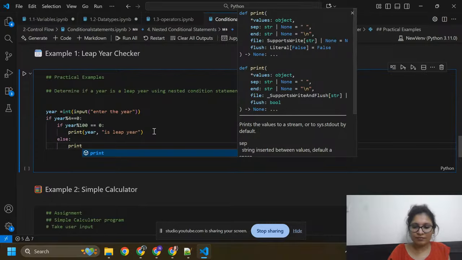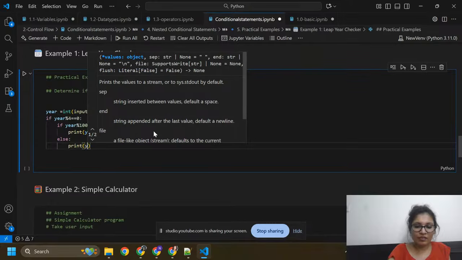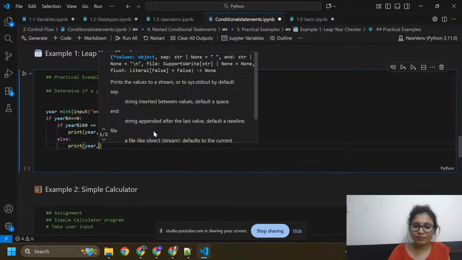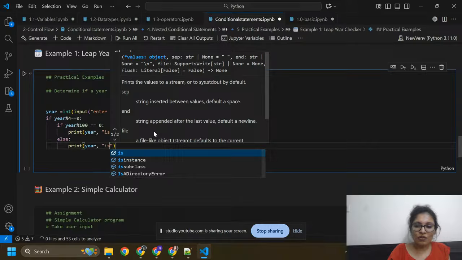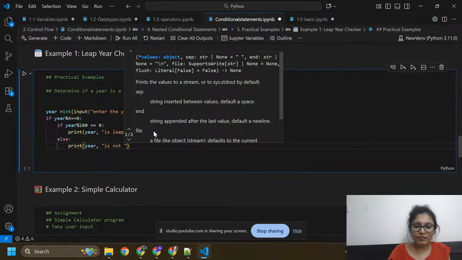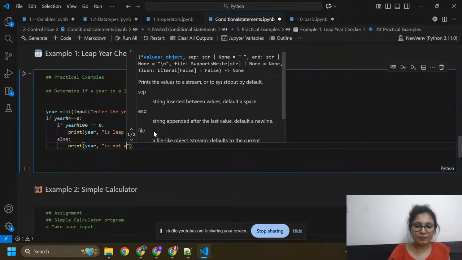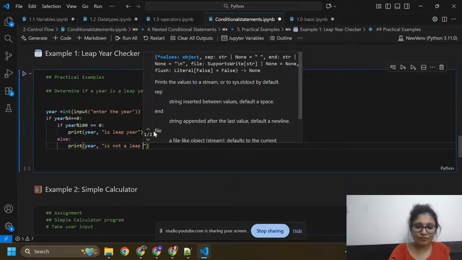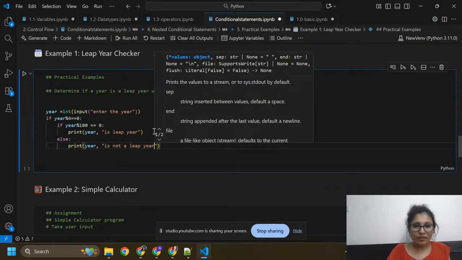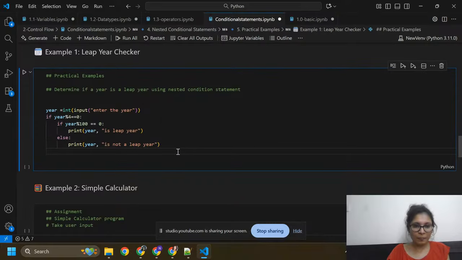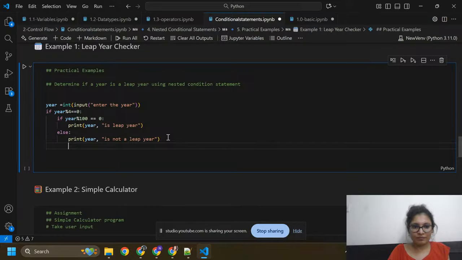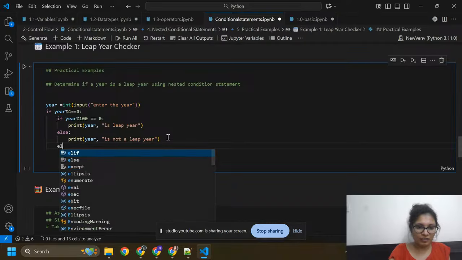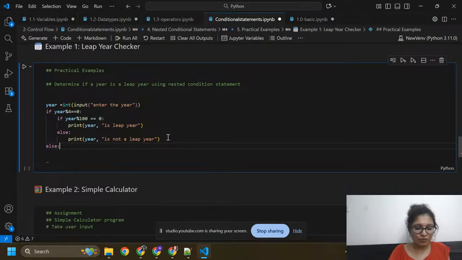Print year, comma, is not a leap year. Otherwise we can use this condition else.